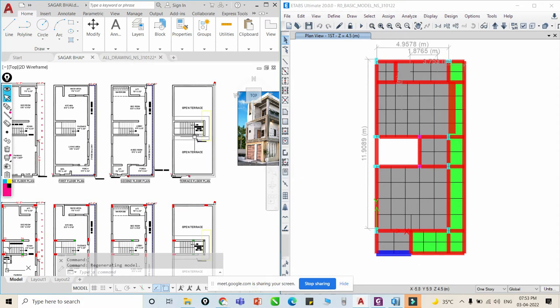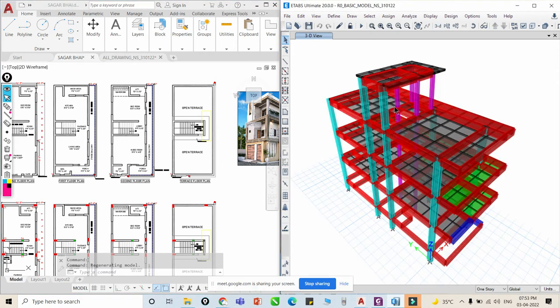Okay, this is done. So once we apply this load, what is the next step? Once we do everything, we are done. So now our next step: here we get some 500 kilonewton foundation load. So what is the next step? Once we get this loading condition, what do we have to do? Once we model our structure, then what is the next step?